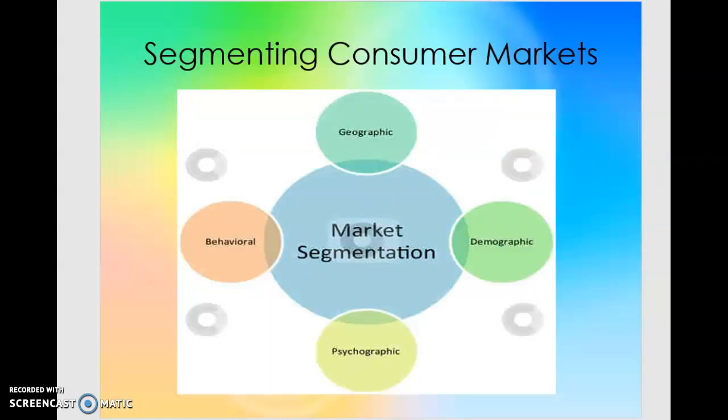Now practically see how the company actually creates market segmentation, and what the bases are. As I told you, there may be different characteristics, different bases on the basis of which companies create the consumer markets. So here see what the important bases are on which market segmentation is created.